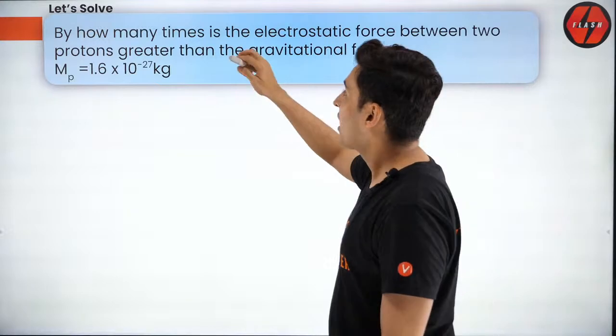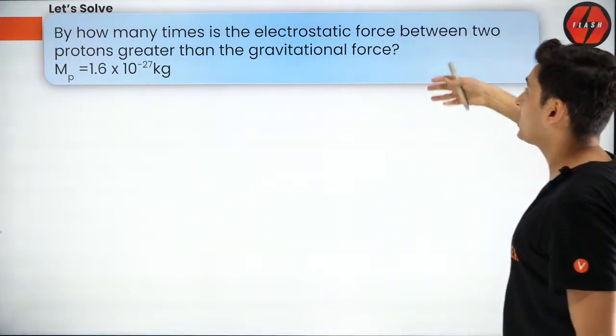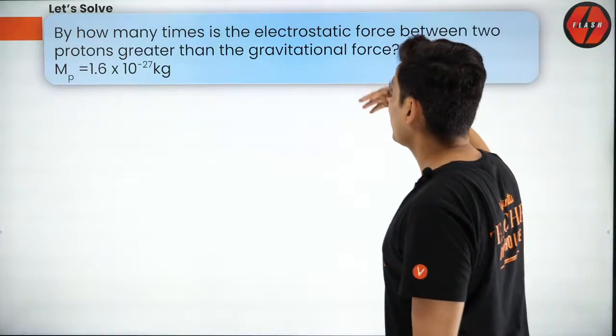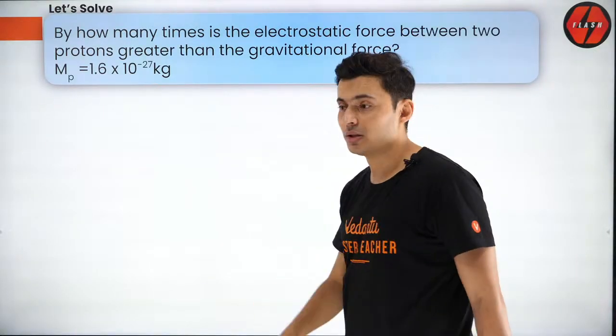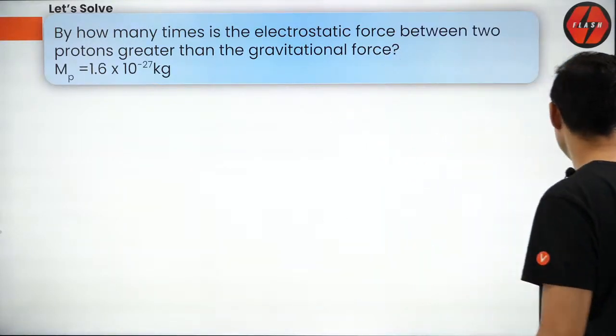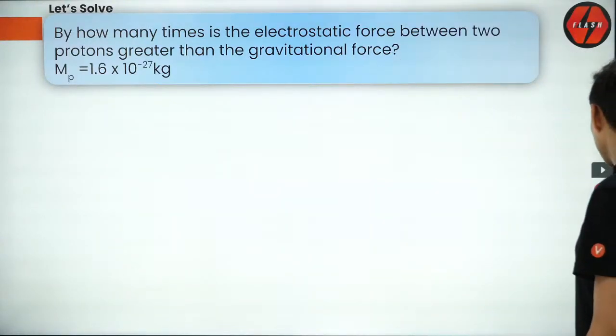Any guesses how many times is the electrostatic force more as compared to the gravitational force for protons? Do you have any idea? Okay, let me give you an idea.